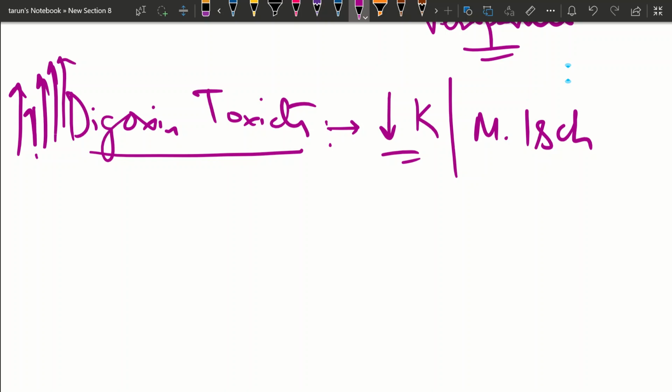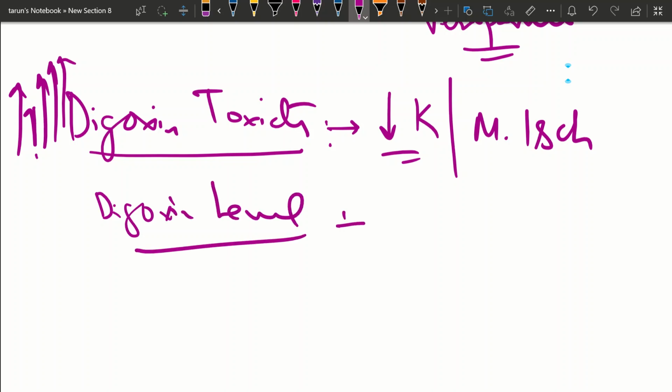What levels should be maintained for the desired optimal effect of digoxin? It should be between 0.7 to 1.2 nanogram per ml.